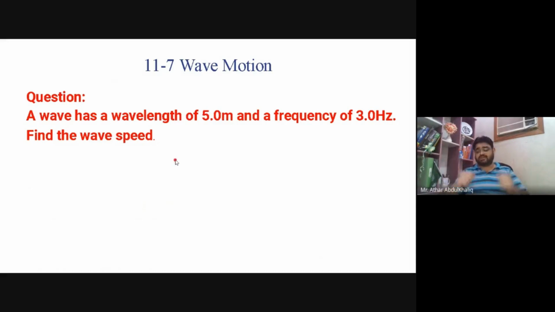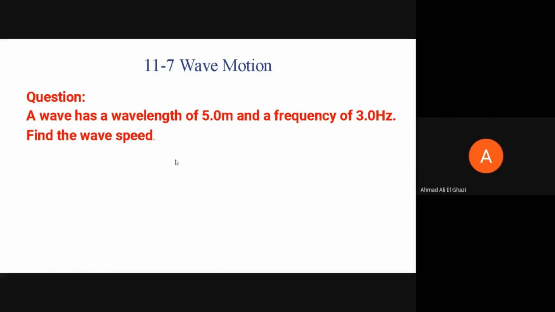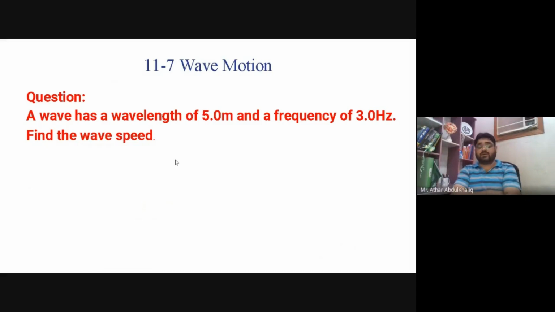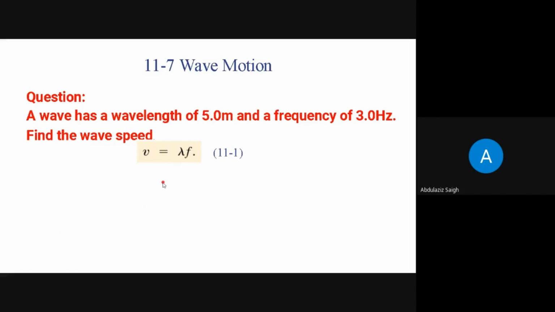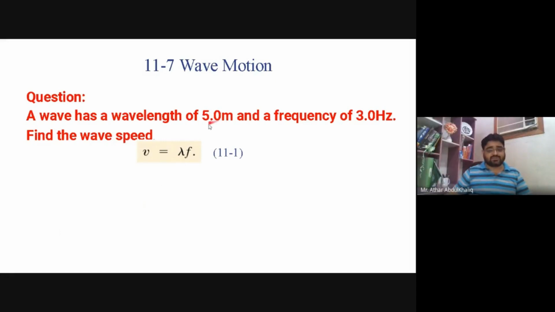Now everybody quickly solve this question. It is not difficult. 15. Who spoke? Ahmad. How, Ahmad, is it 15? We have been given the wavelength lambda as 5 and the frequency as 3. So you know speed is equal to frequency times lambda. Mister, we use T is 1 over f? Yes, T is 1 over f and f is 1 over T. Now for this one, lambda is 5, frequency is 3. You just multiply it, your answer is 15 meters per second.